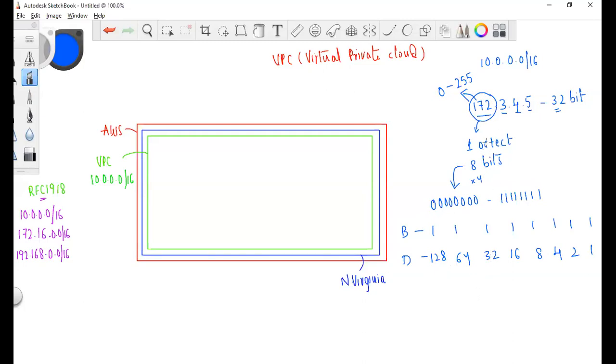So an octet can be anything from 0 to 255. That's about an IP address: it is 32 bits long, made of 4 octets, and one octet is 8 bits. The value of an octet can range from all zeros, which is 0, to all ones, which is 255, so it varies from 0 to 255.